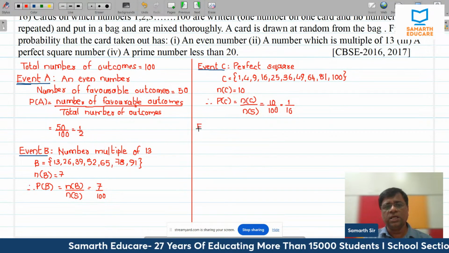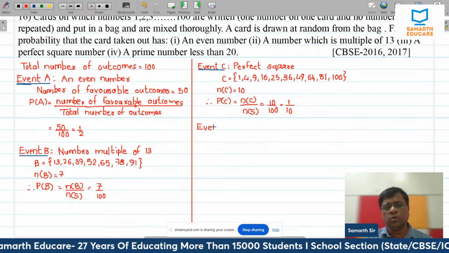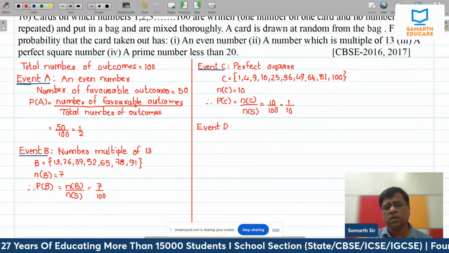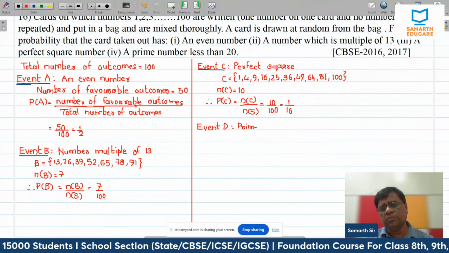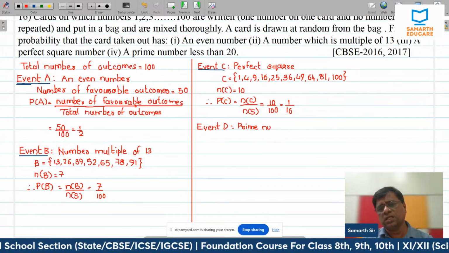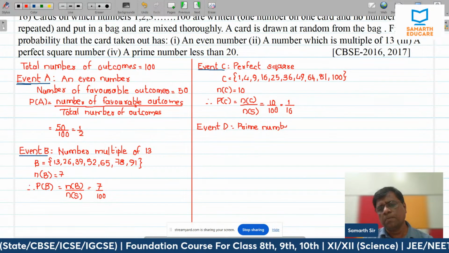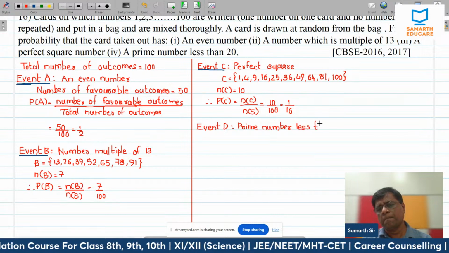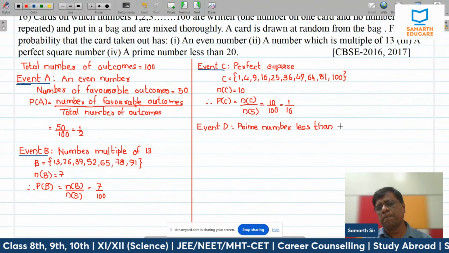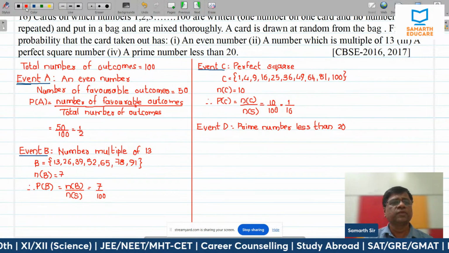Event D, the next and the last event of this problem, event D. Prime number but which is less than 20. Right.